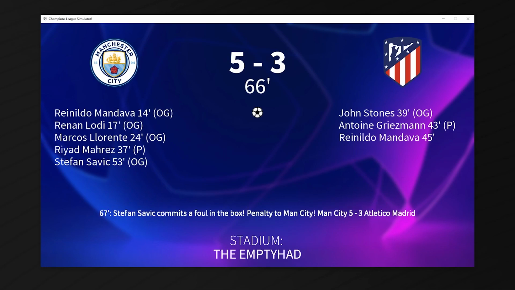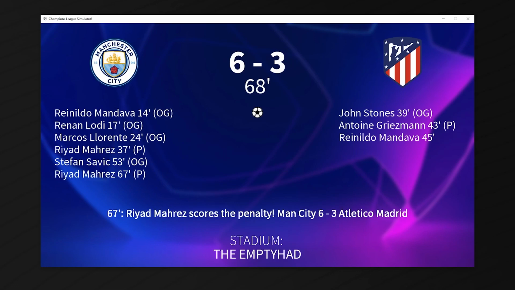But now, Stefan Savic commits a foul in the box, penalty to Man City, and Riyad Mahrez has the chance to score a brace of penalties, which he does, 6-3. Llorente gets booked right before full time, and right at full time, Savic gets a red card, he's off, but they don't really care, 6-3 for Man City, full time.